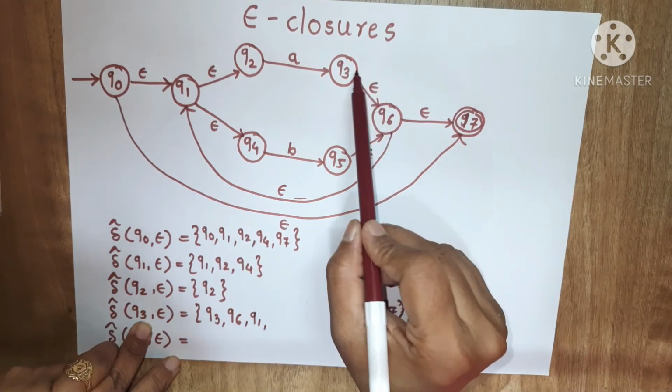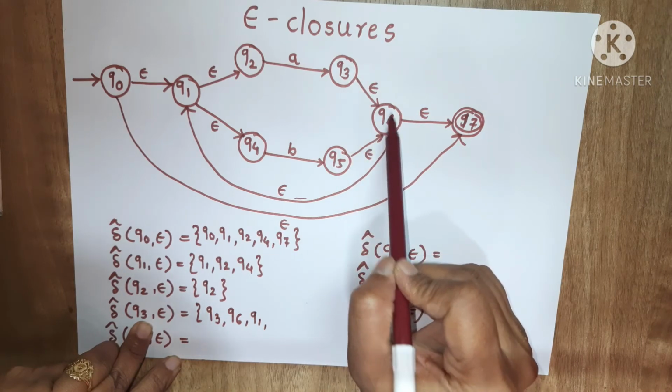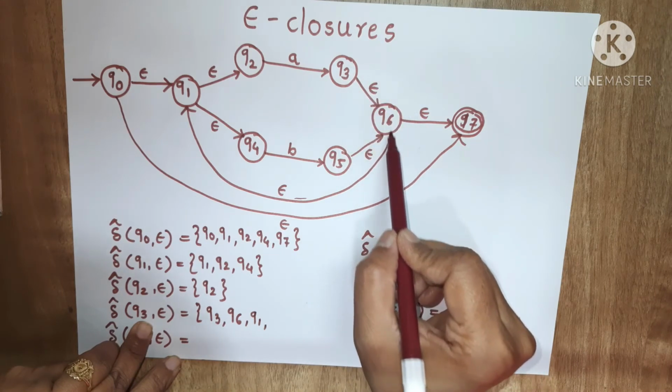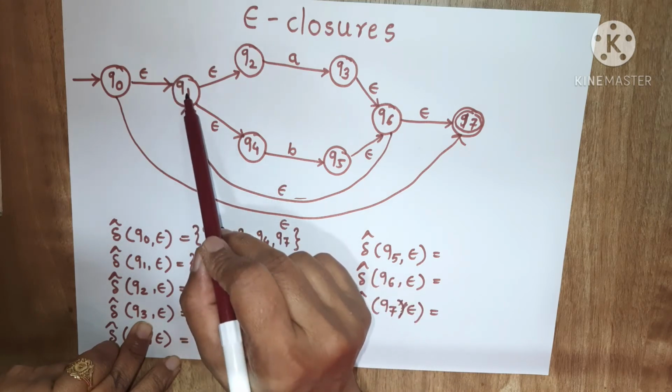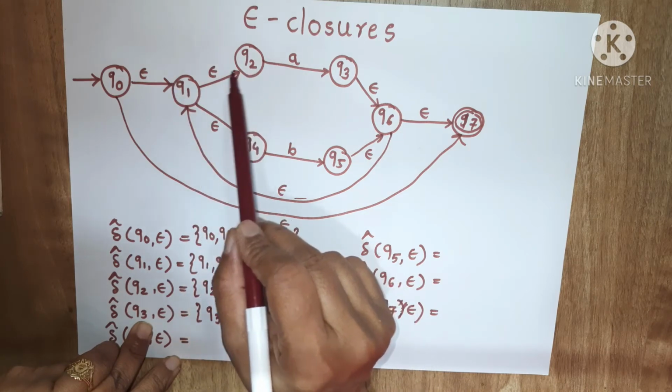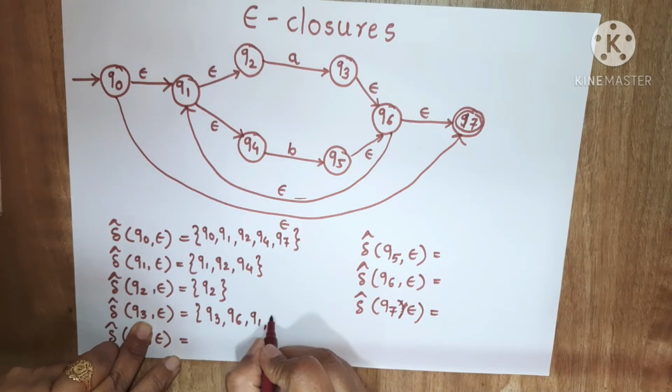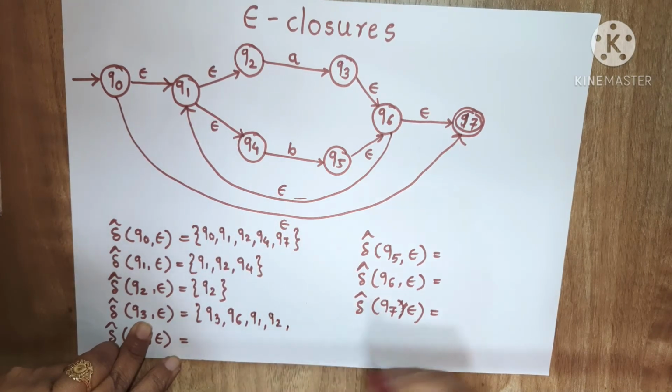Again, from q3 I can go to q6, from q6 I can go to q1 by using epsilon, and from q1 I can go to q2 by using epsilon, and that's why q2 will also be there.